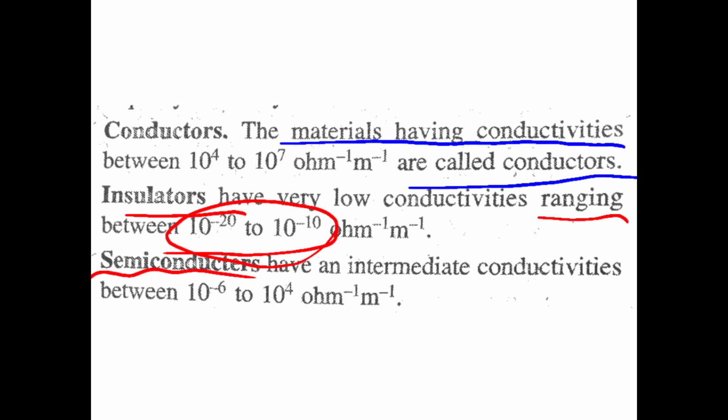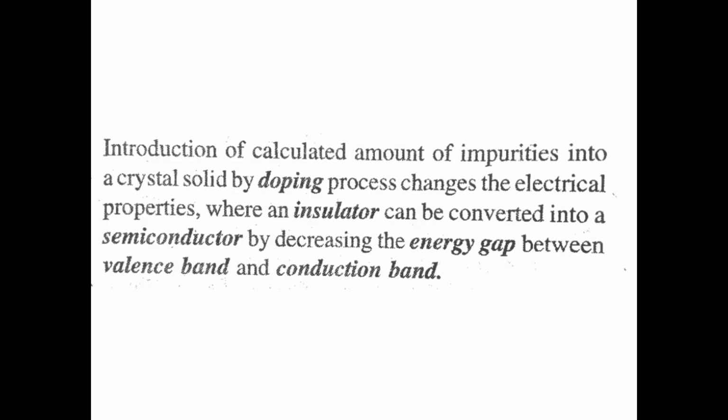Then what is a semiconductor? Semiconductors have intermediate conductivity, that ranges from 10^-6 to 10^4 ohm^-1 m^-1. Next, the introduction of a calculated amount of impurity into a crystalline solid by the doping process changes the electrical property. Doping means addition of impurity.